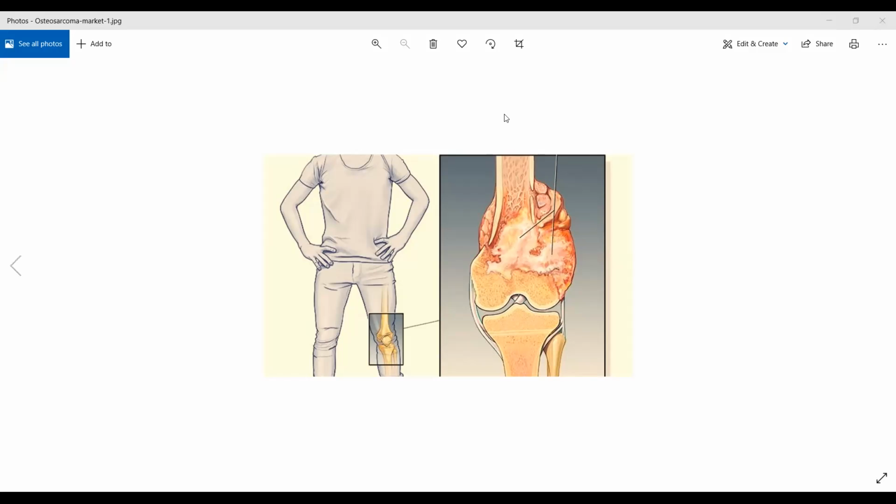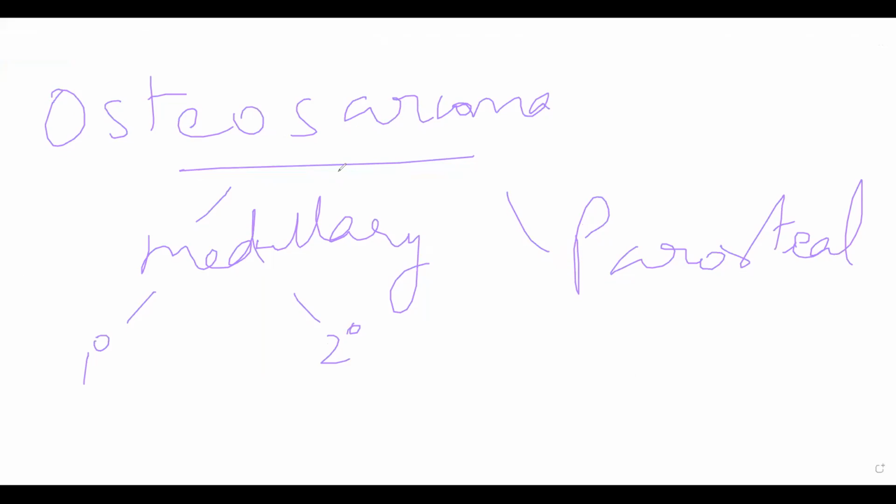Then the parosteal type of osteosarcoma is much more uncommon. Very rare. This is a more external kind of tumor. The origin itself will be very external, an outside kind of tumor. And the tumor generally occurs in older people. It does not have any gender predilection, in the sense that it will occur in both genders equally. It's a very slow growing tumor.